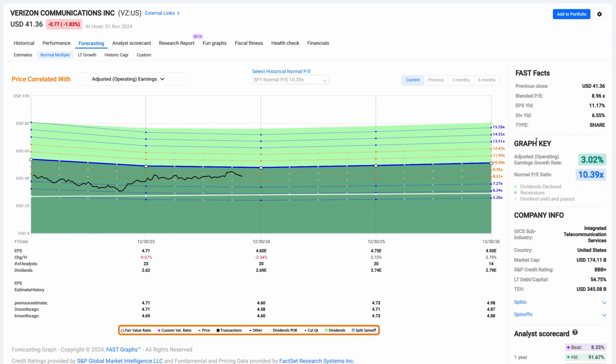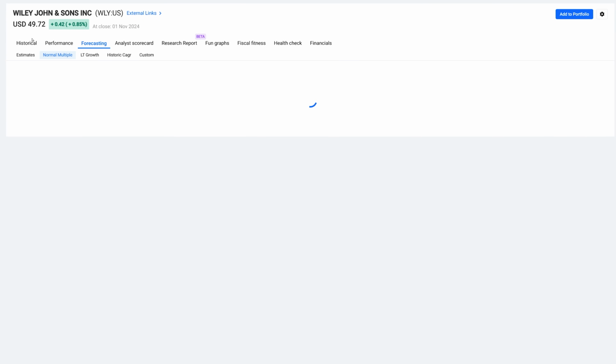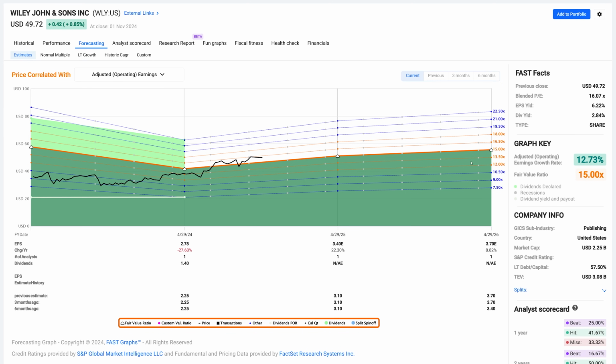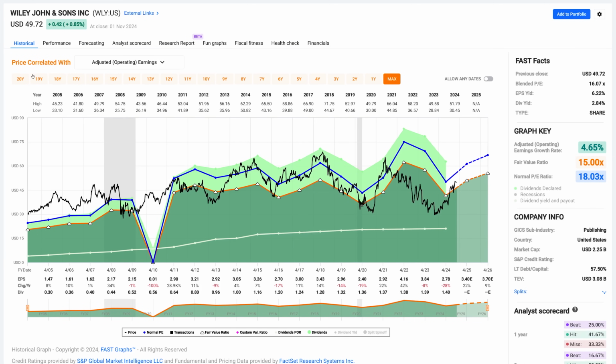All right, so I like Verizon for the 6.5% dividend yield. The next stock on the list is one I probably like the least out of this group. It's got very inconsistent earnings growth, but it does average the 50%. Forecasting, it's expected to grow at double-digit rates, however. There's only one analyst on this stock, which I don't like very much, and there's nobody giving a dividend record. So this is something you'd have to dig into yourself to try to learn more.